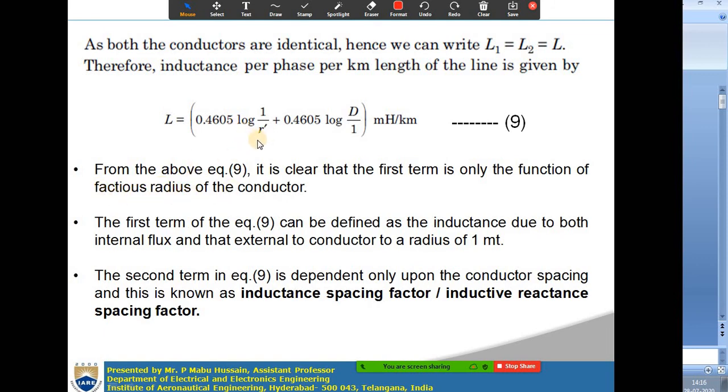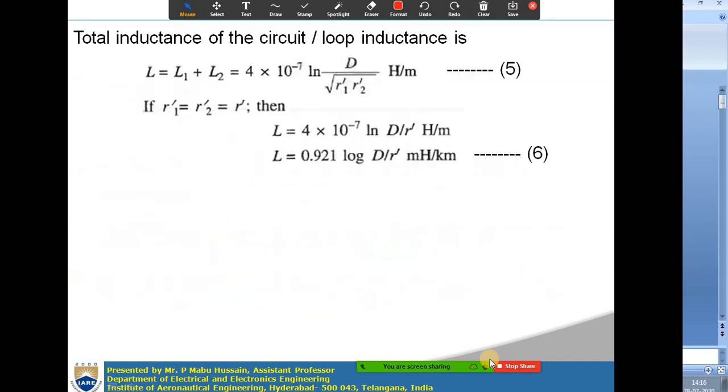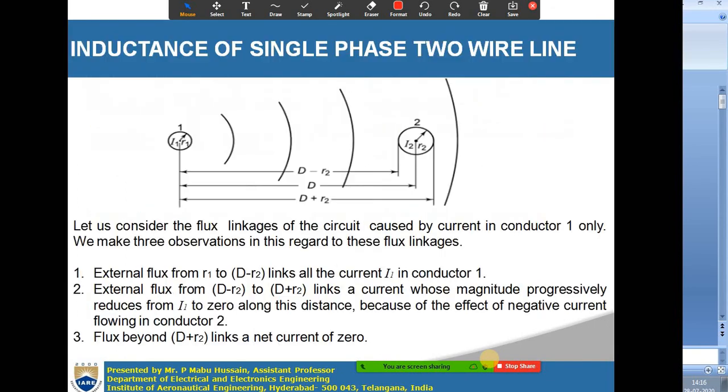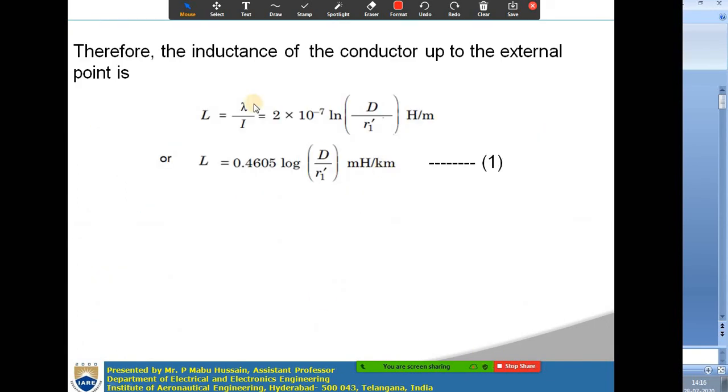The first term is the function of r dash. This r dash is nothing but fictitious radius, or you can also call it geometric mean radius. Now this first term can be defined as the inductance due to both internal flux and external flux to the conductor to a radius of 1 meter.